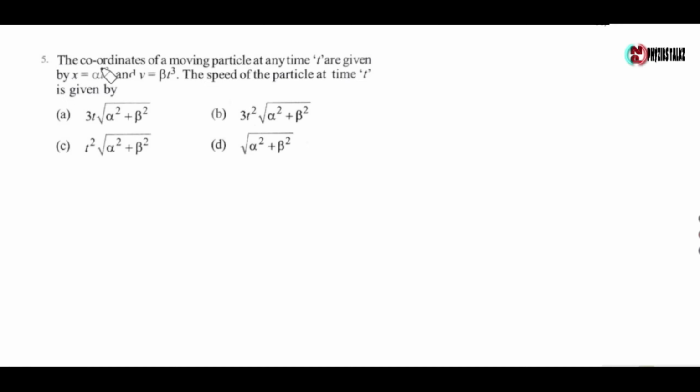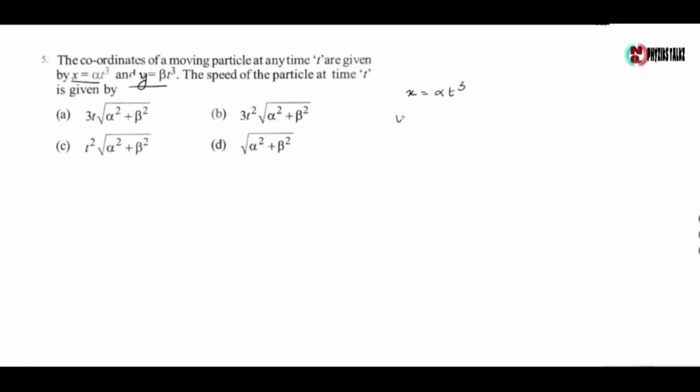Next question. The coordinates of a moving particle at any time t are given by x equals alpha t cube and y equals beta t cube. The speed of the particle at time t is given by. Now x is given by alpha t cube.